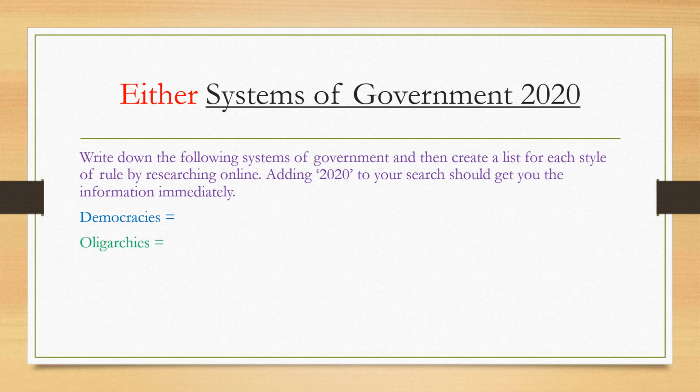Similarly, look up the word oligarchies 2020 and find out which countries are ruled by a few people. Look up dictatorships 2020 and that will give you a list of countries run by one person. Theocracies. Look up Theocracy 2020, and that will give you a list. I found 3. Republics. I haven't mentioned the word republics. This is another form of democracy, but it's a democracy without a king or queen. So look up Republics 2020 and you'll find your list there.